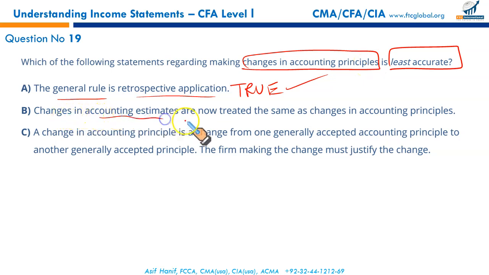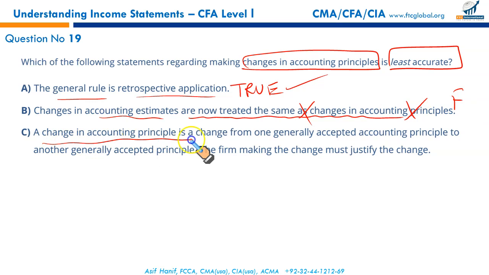Changes in accounting estimates are now treated the same as changes in accounting principle? No. Changes in accounting estimates are treated prospectively, whereas a change in accounting principle, or a change in reported entity, is treated retrospectively. This is a false statement.